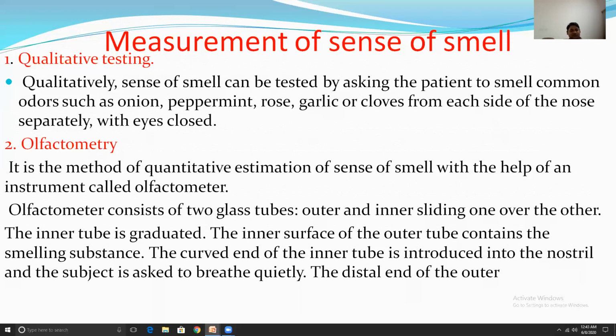The inner tube is graduated. The inner surface of the outer tube contains an odorous substance. The curved end of the inner tube is introduced into the nostril, and the subject is asked to breathe quietly.